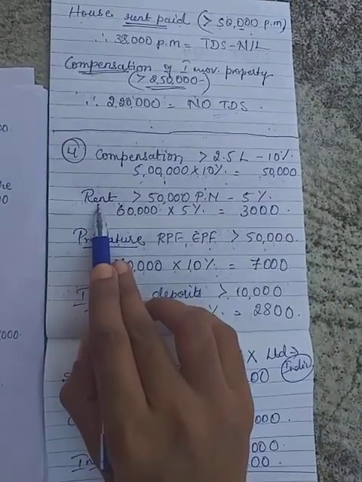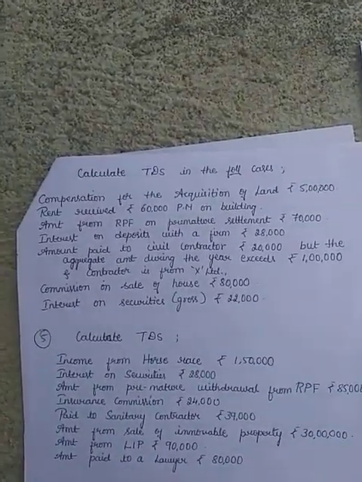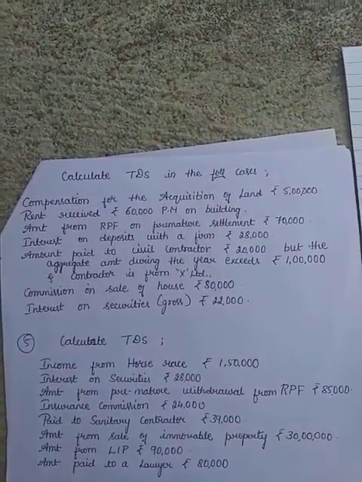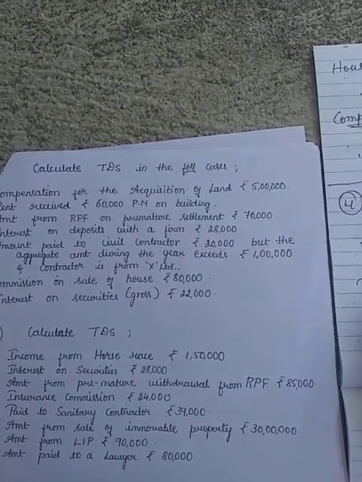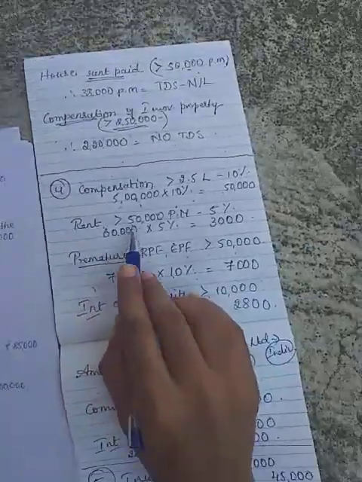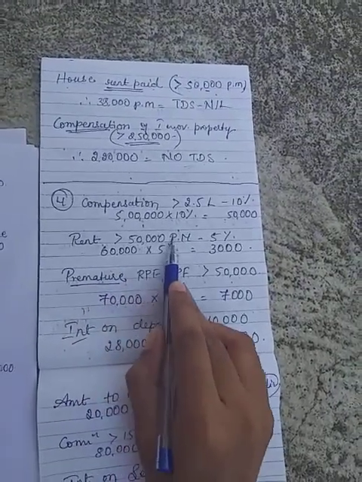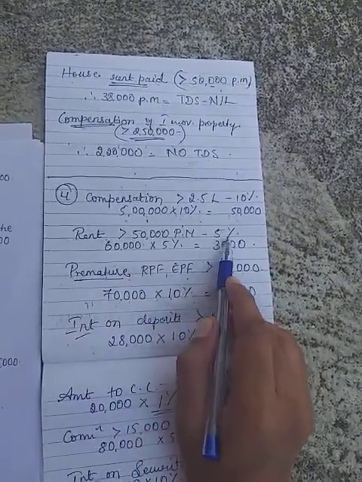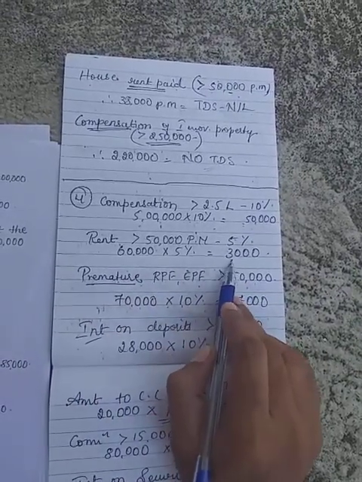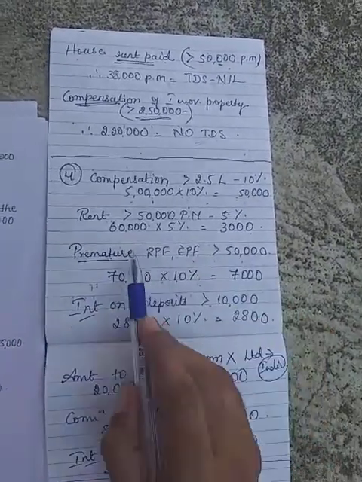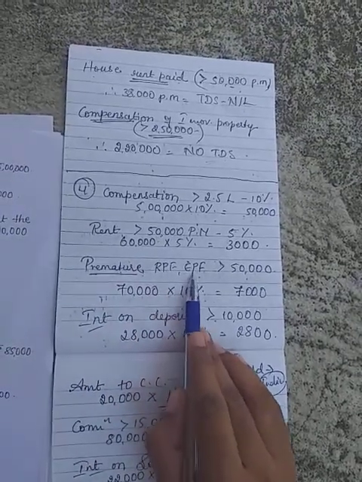Next, rent on building. Any rent paid on immovable properties, that is buildings, the threshold limit will be more than 50,000. Yes, the amount has exceeded 50,000 per month, therefore 5% TDS rate is applicable. Therefore 60,000 into 5% will come around 3,000.